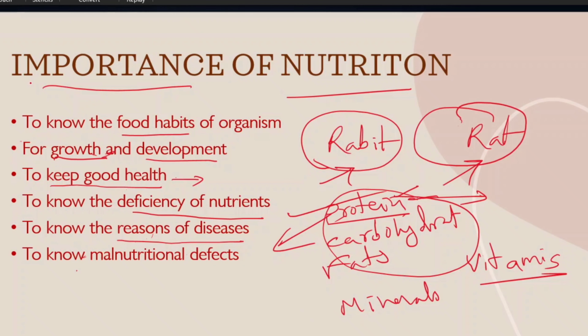Nutrition also helps us with the malnutritional defects. What is malnutrition? If there is any deficit in the nutrient in the diet of the organism, what are the diseases initiated in the organism? These are all called malnutritional defects. Nutrition will help us to know about the malnutritional defects in organisms.